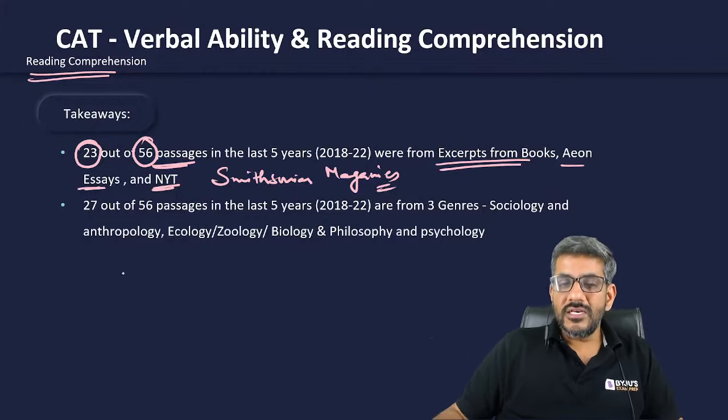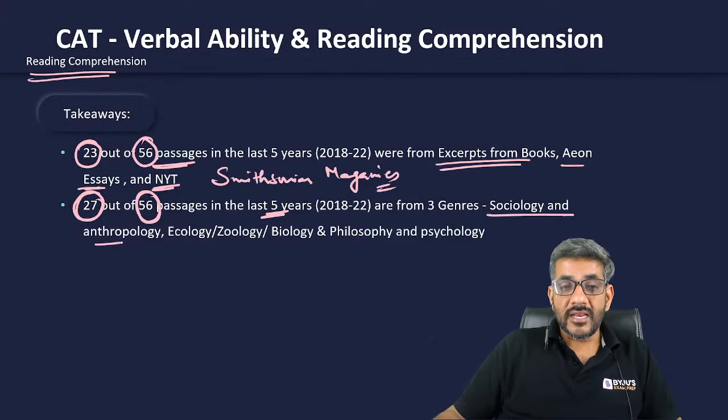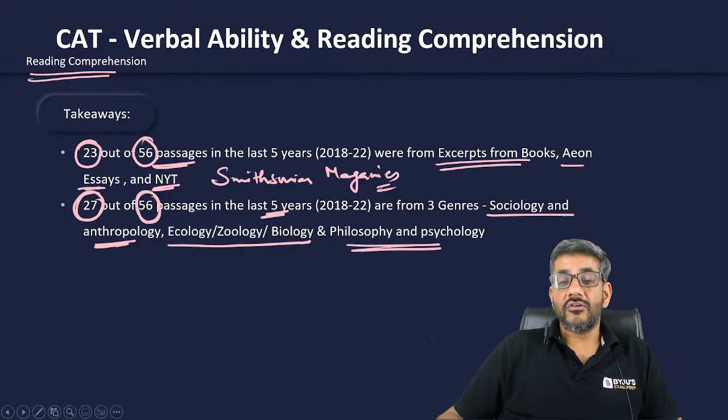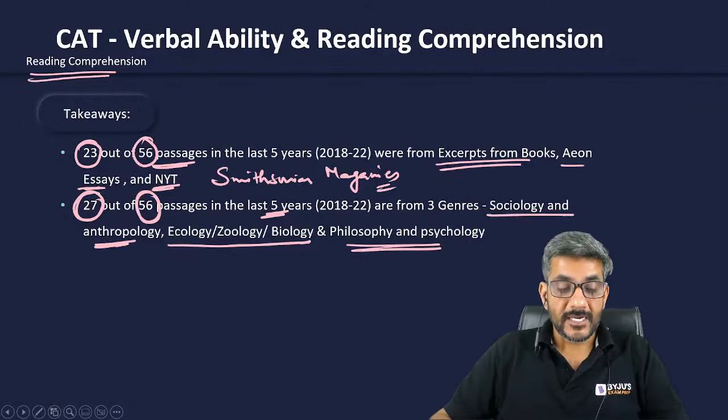Moreover, 27 out of 56 passages, that is approximately 50% of the passages in the last 5 years, have been from sociology and anthropology, ecology, zoology, biology, and philosophy and psychology. These are the areas from which these sets have come, approximately 50% of them.